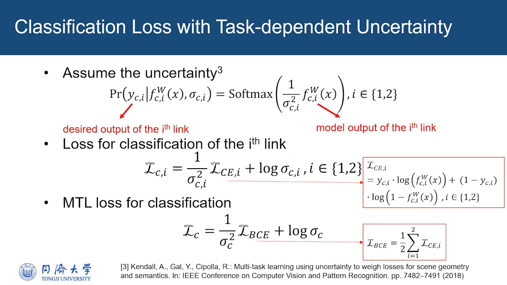For the classification task, we follow Kendall as well and assume that the likelihood of the output of each transmission link equals a scaled softmax function with a scalar. Similarly, for the maximum likelihood estimation, we can get the loss for each encoding action task. After simplification and combination of the losses, we can obtain the multitask learning loss for our classification problem.